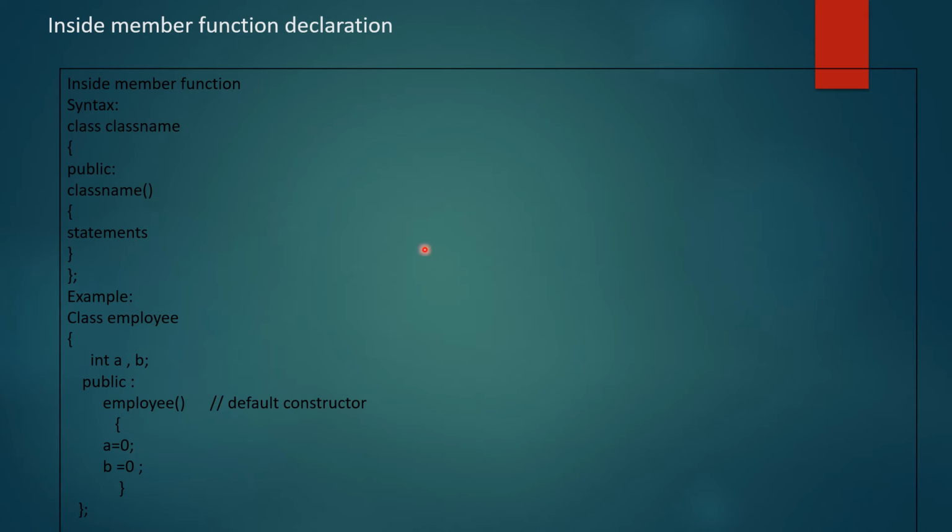Now again, for one type of constructor I will be explaining inside member function declaration and outside member function declaration. So this is for the default constructor: class, class name, public, class name, open and close bracket, and here we will write down the statement. So default constructor, you cannot declare it outside the class, you have to declare your constructor inside the class. Okay, so example: class employee, int a comma b, public employee. And then the class gets terminated. We have assigned a and b value as 0.